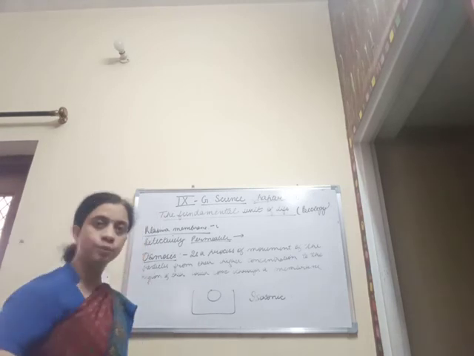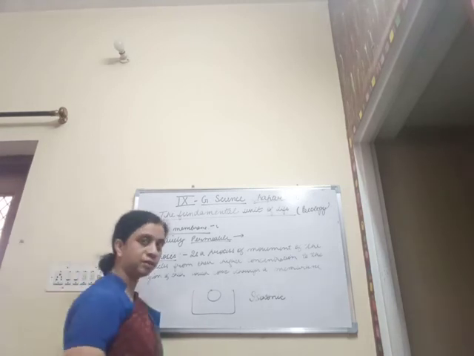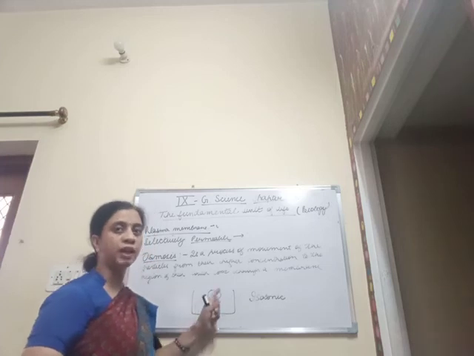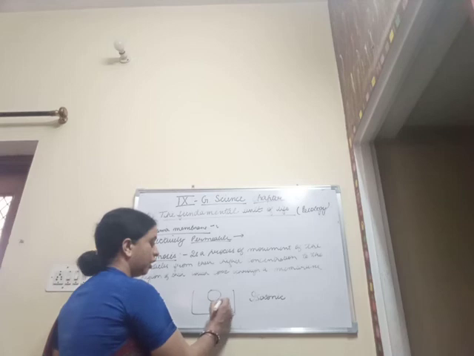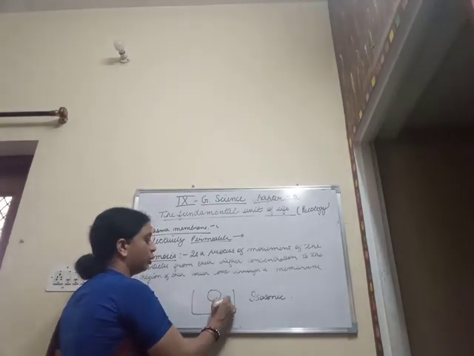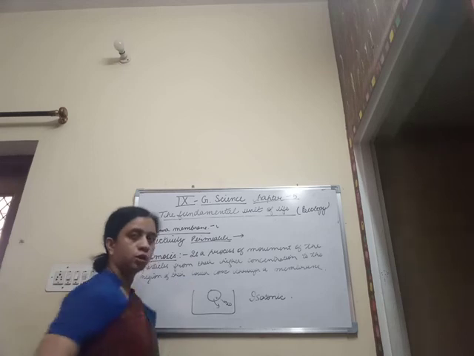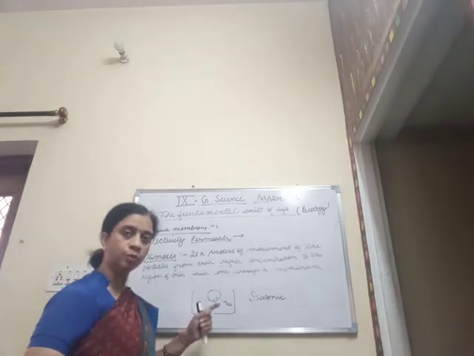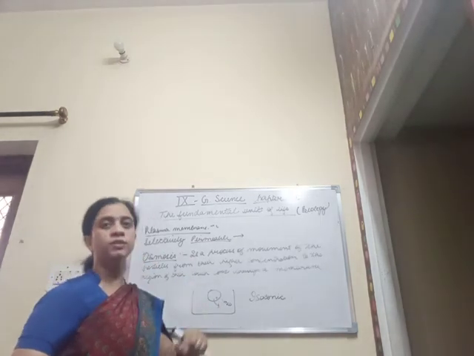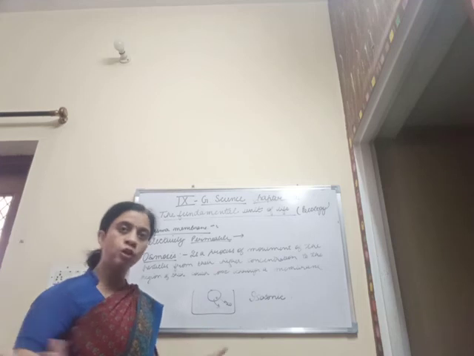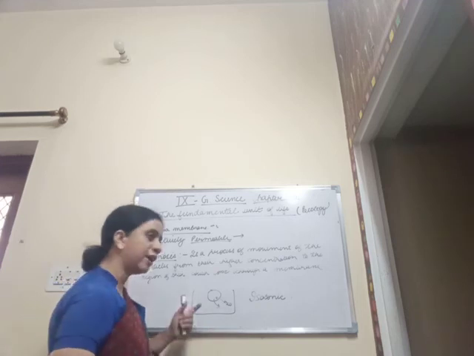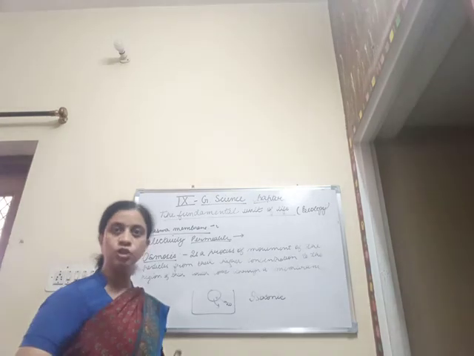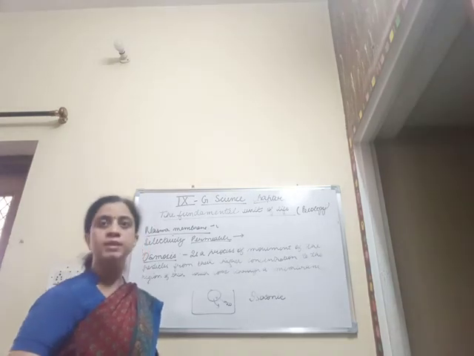So in that particular case, there will be no net gain of water by the cell. The amount of water molecules entering the cell will be equal to the amount of water particles leaving the cell. Thus there is no change in the shape, size and volume of the cell.